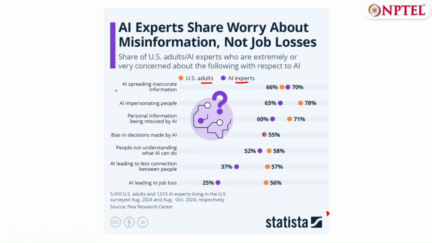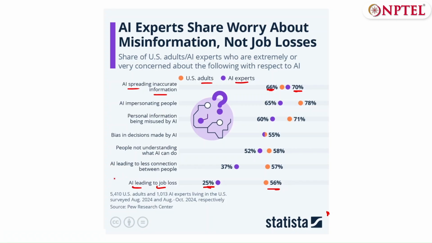So we can see that most adults and experts find AI spreading misinformation to be more of a problem than, in fact, AI leading to job loss. For example, we can see around 66% of adults and 70% of AI experts find AI spreading inaccurate information to be more of an issue compared to job loss, where we have 25% of experts and 56% of adults.